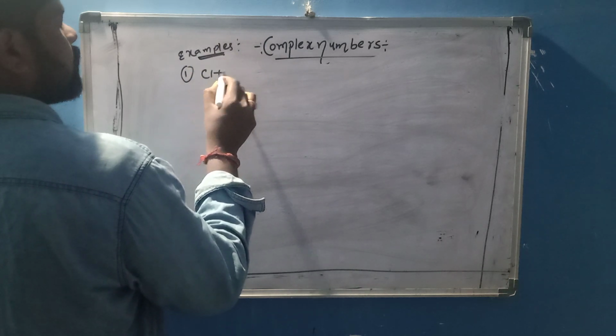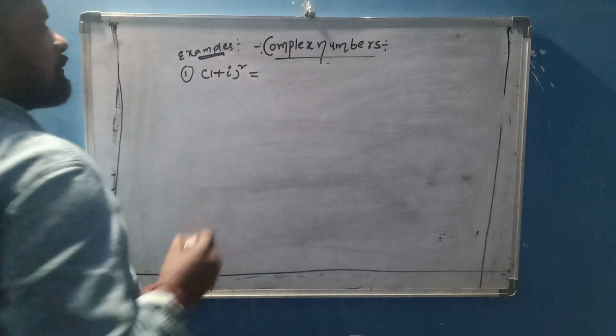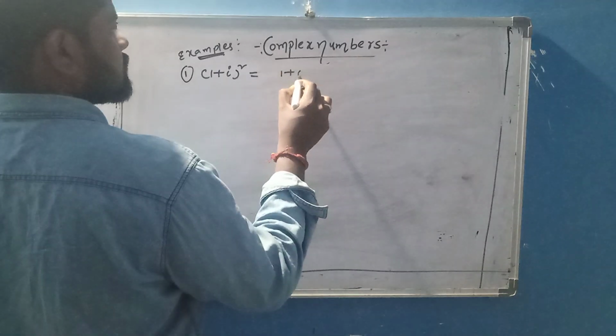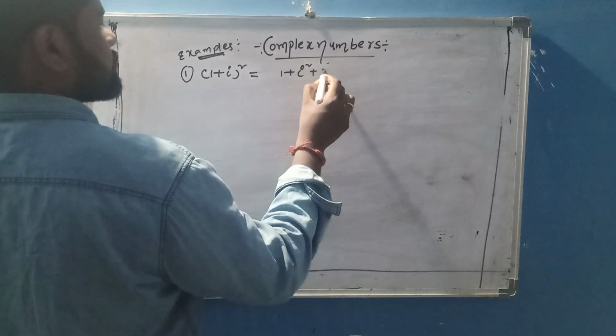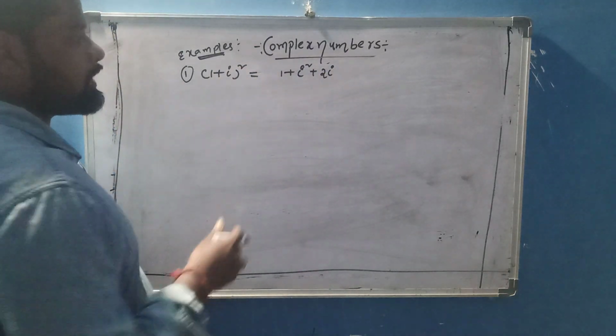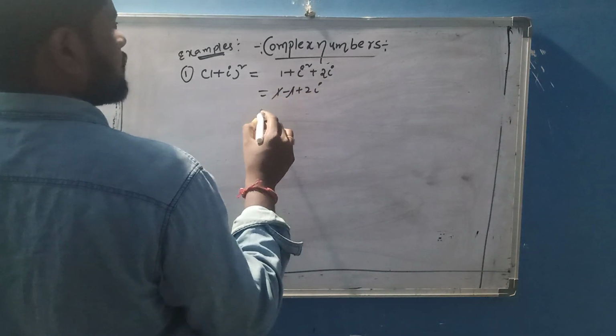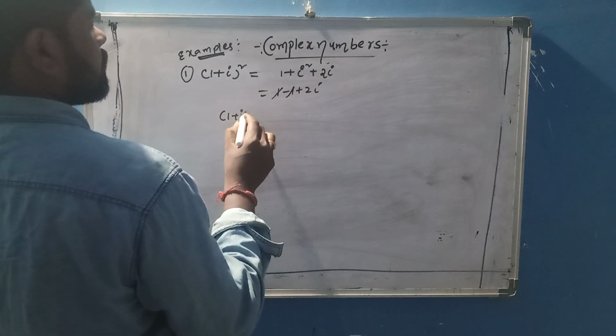1 plus i whole square. That value how much? 1 plus i square plus 2i, by the a plus b whole square formula. i square is equal to minus 1. Then 1 minus 1 plus 2i. So 1 plus i whole square is equal to 2i.